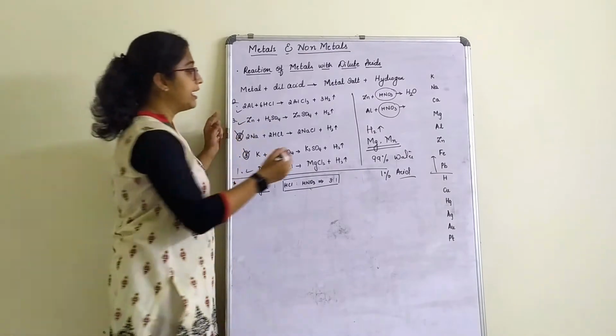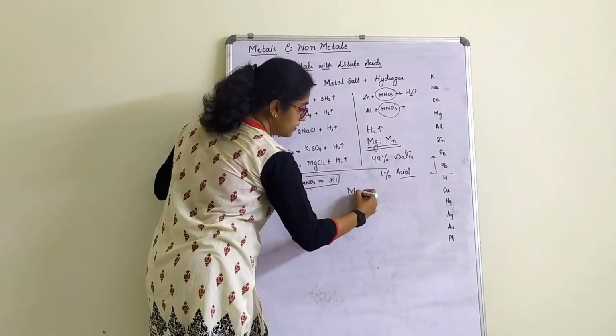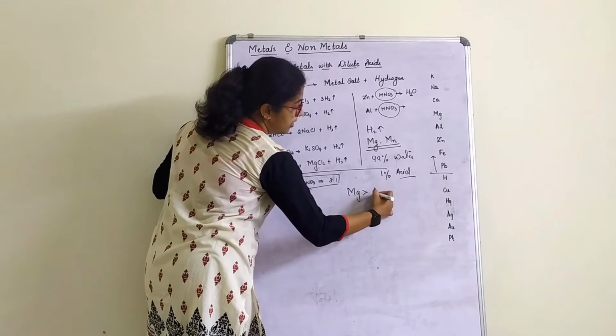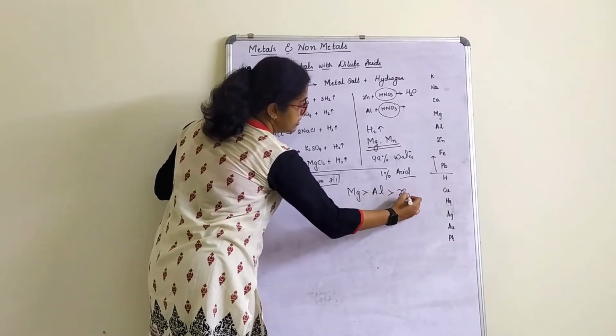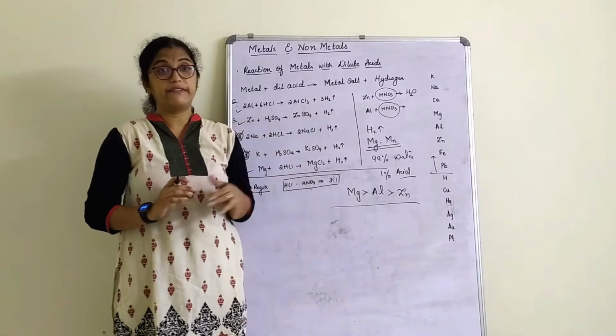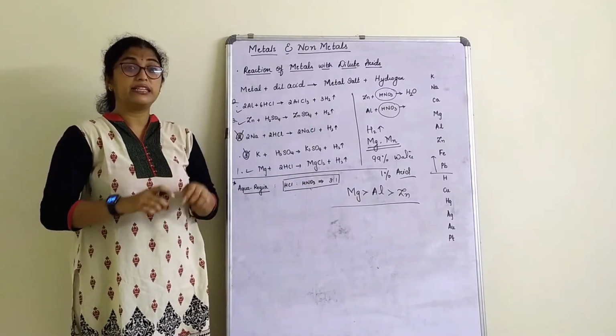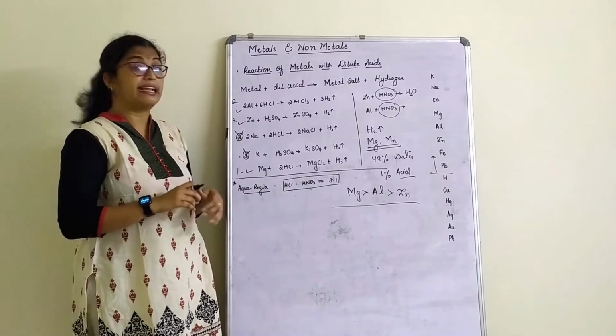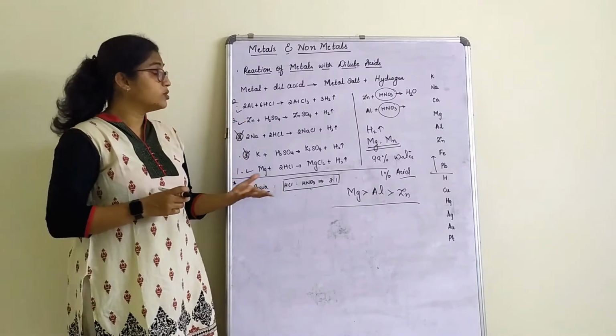Correct? So I can always tell that in the order magnesium, aluminium and zinc, they react in the given equation. So the reactivity series is very important when you write the equation.